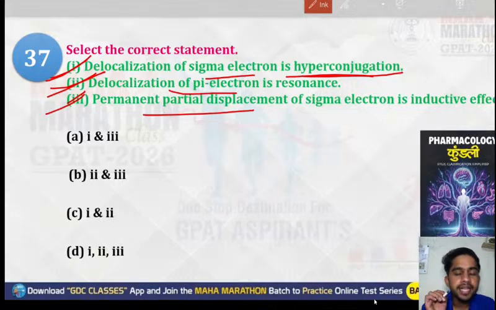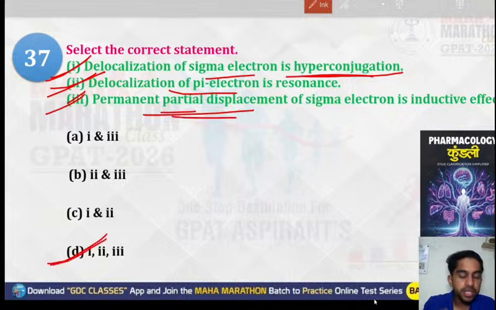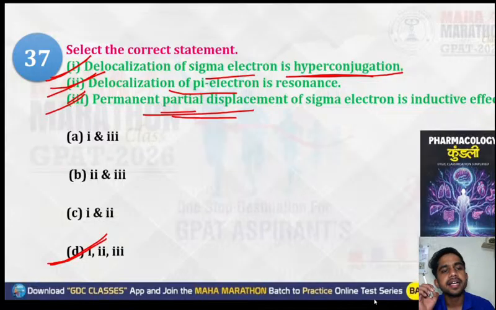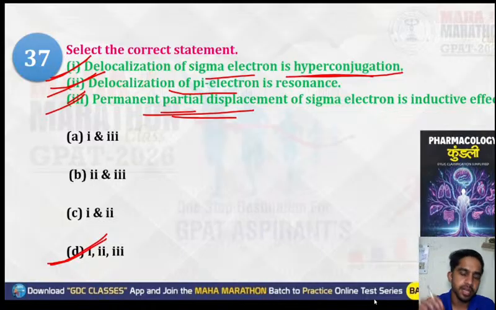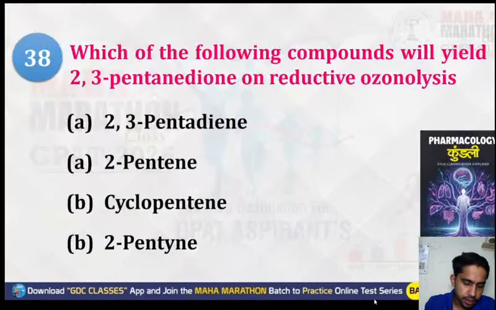If we talk about the pi electron, the delocalization of the pi electron is resonance. And permanent partial displacement of sigma electron is your inductive effect. Yes, so all 1, 2, 3 are right. Options 1, 2, 3 are correct. So the correct option will be option number D, that is all 1, 2, and 3 are correct. Okay. Now, next question.